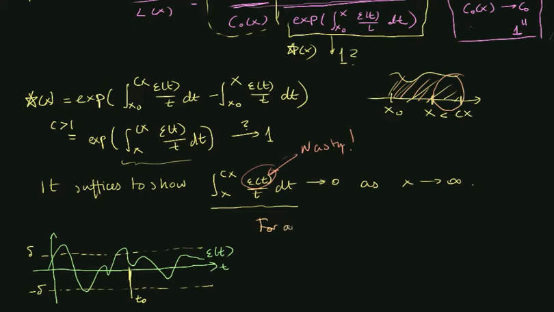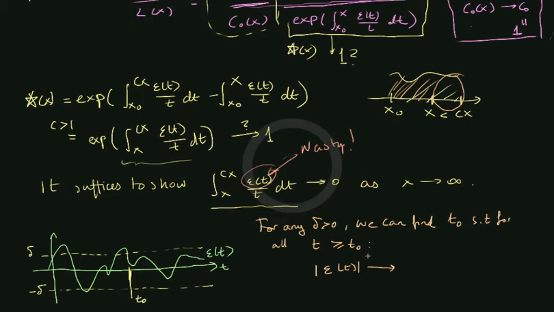For any delta greater than 0, we can find a t0 such that for all values t that exceed t0, epsilon of t, and note that I use numerical values because epsilon can go both up and down, the numerical value of epsilon of t, for all t greater than or equal to t0, will be bounded by delta.